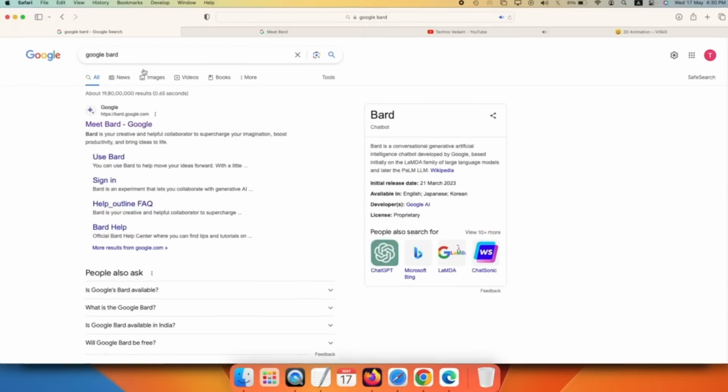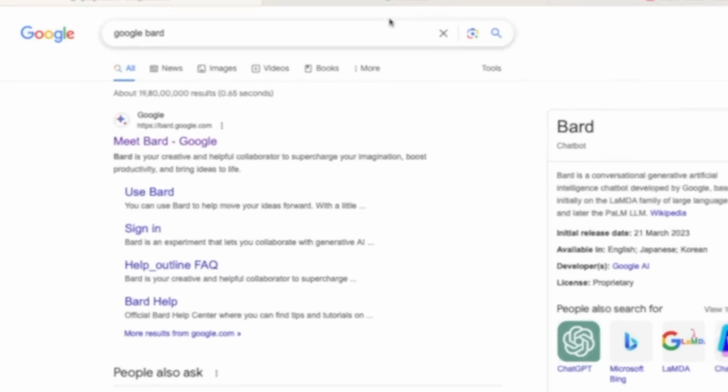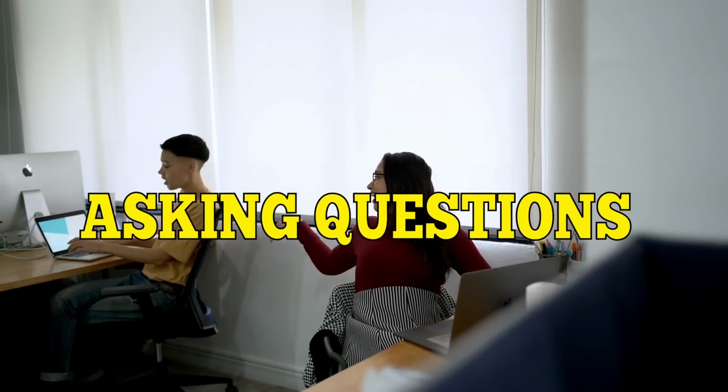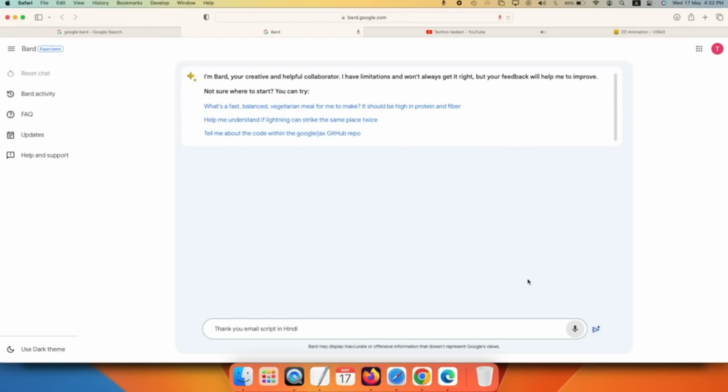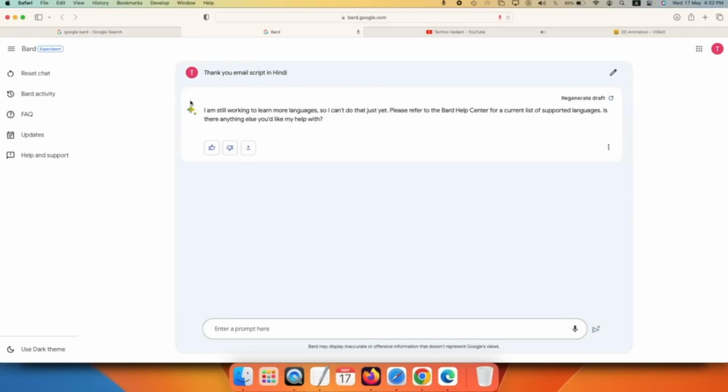How to use Bard AI? Now that we understand the power of Bard AI, let's explore how to make the most of this remarkable tool. Here are a few tips to help you navigate and effectively utilize Bard AI's capabilities. Asking questions. Bard AI excels at answering questions. Simply type in your question, and Bard AI will generate a response that addresses your inquiry. For best results, be specific and provide enough context to help Bard AI understand your question accurately.